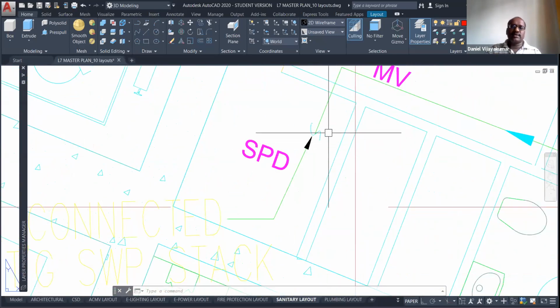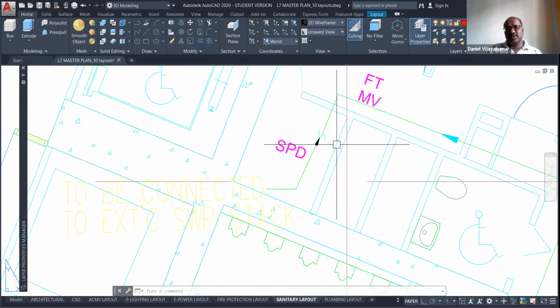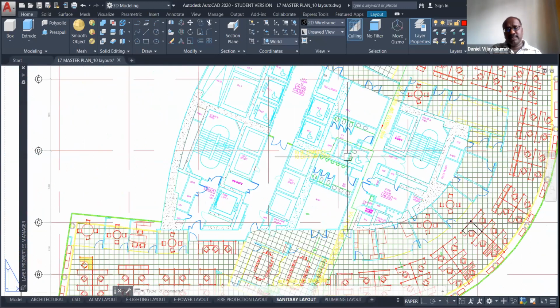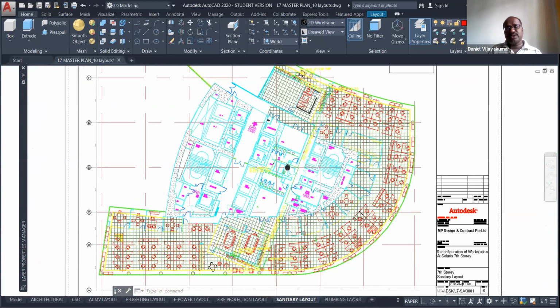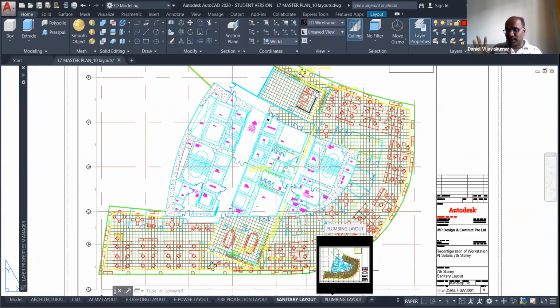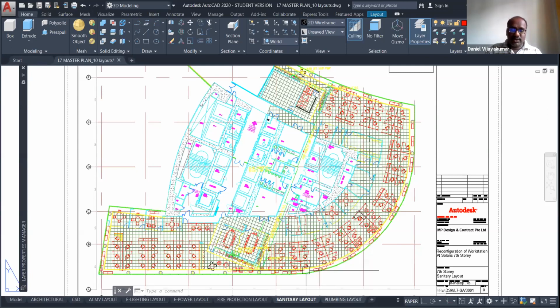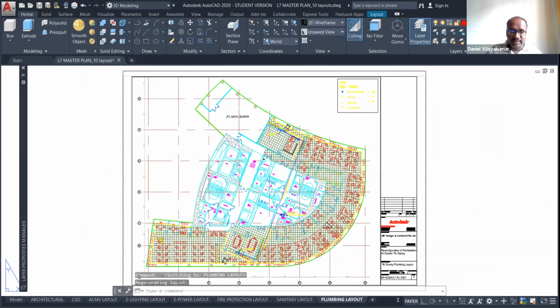It's going to the riser. So this is the way to present your drawing in layout. I will teach you later how to create the layout and manage the layouts. Okay, this is the other service, the plumbing service.